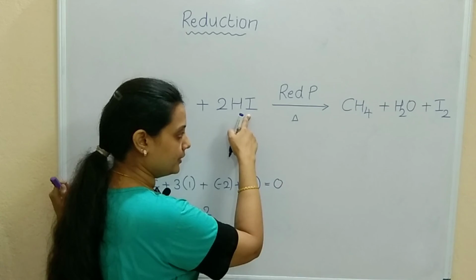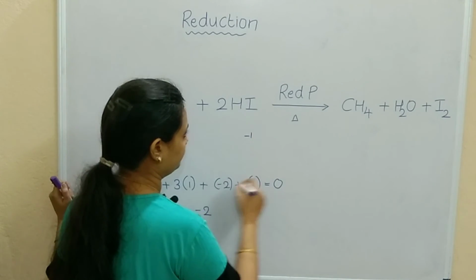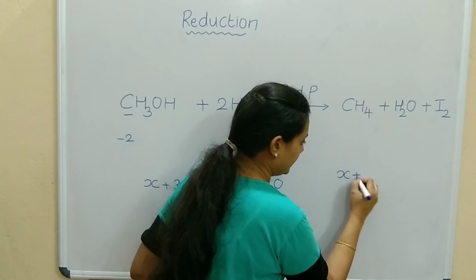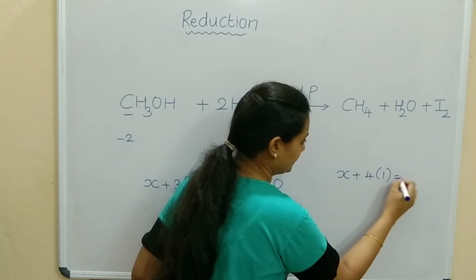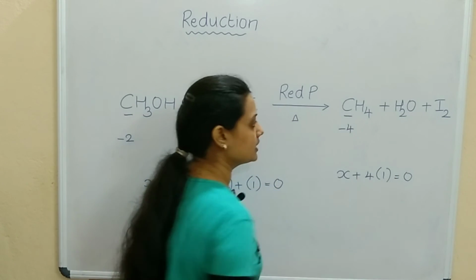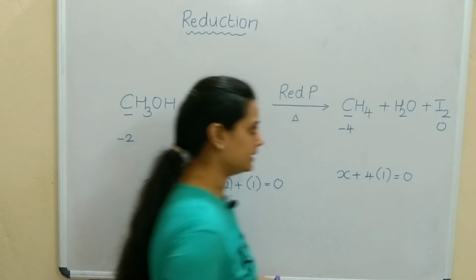In HI, hydrogen iodide, iodide will have minus 1. In methane, carbon oxidation state X plus 4 into 1 equals 0. So X equals minus 4. Carbon oxidation state is minus 4. I2 will be 0, elemental state, right?